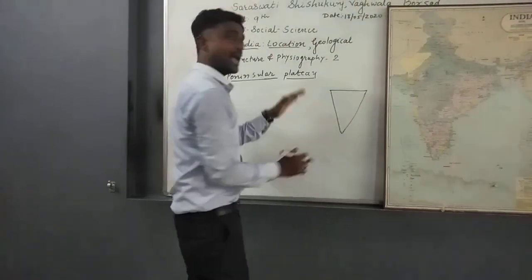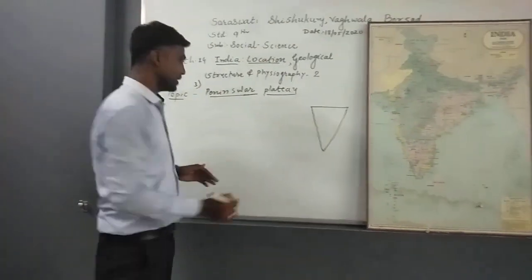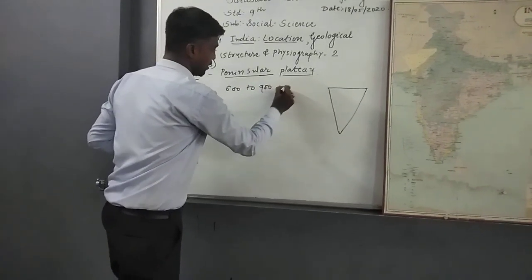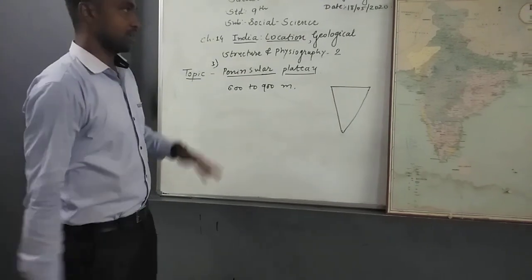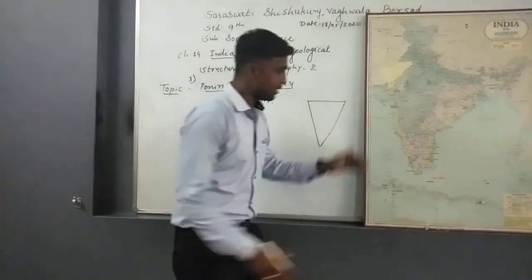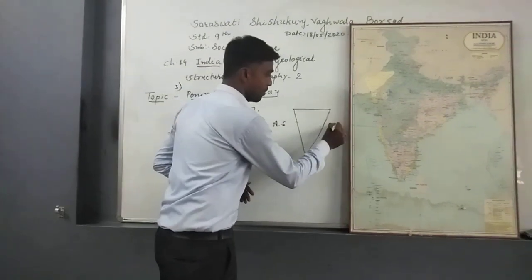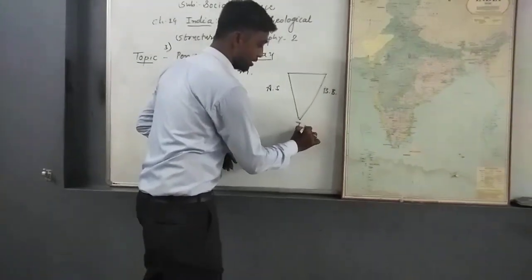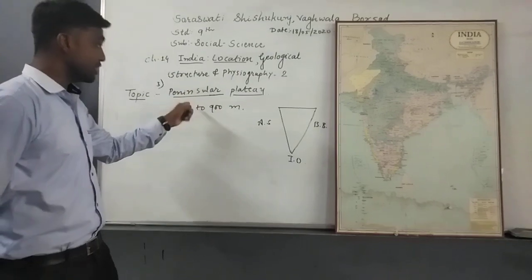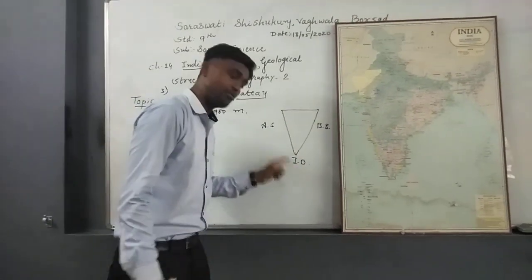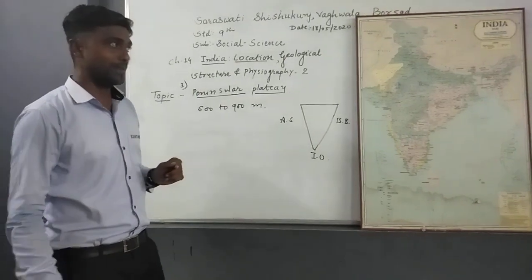Its average height is about 600 to 900 meters from the earth's surface, and it is surrounded by water on three sides. Here is the Arabian Sea, here the Bay of Bengal, and here the Indian Ocean. That is why it is called the Peninsular Plateau. Otherwise it would be called only a plateau, but because it is surrounded by water on three sides, it is called the Peninsular Plateau.